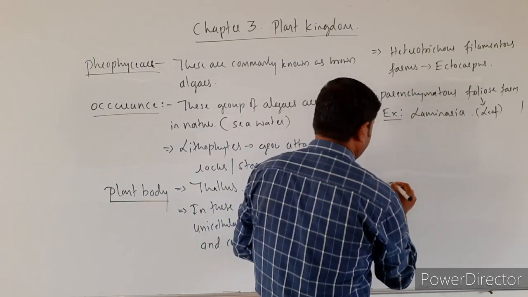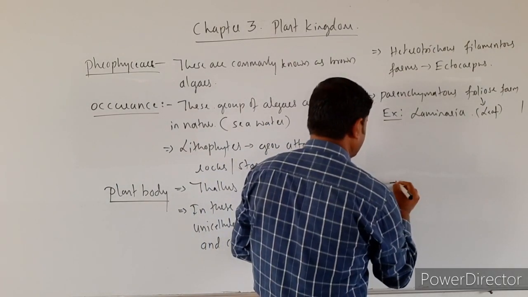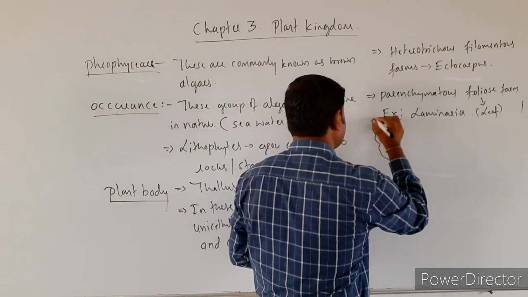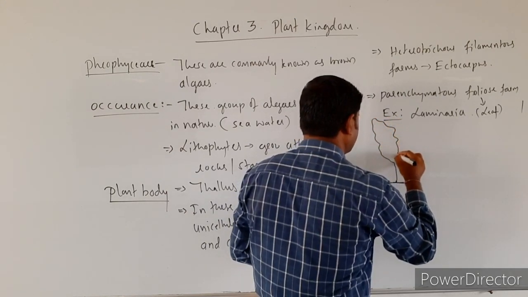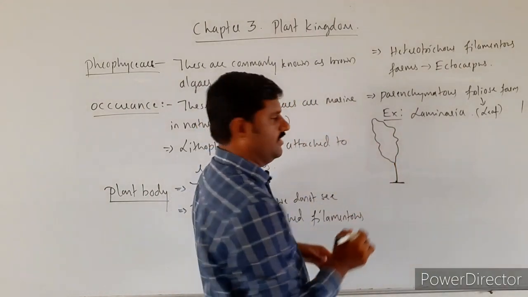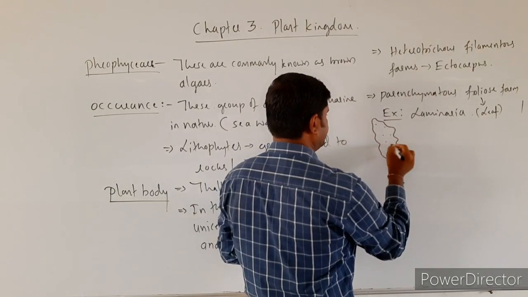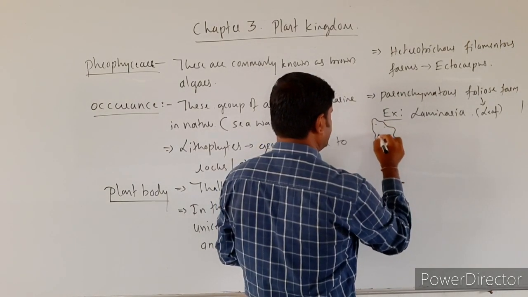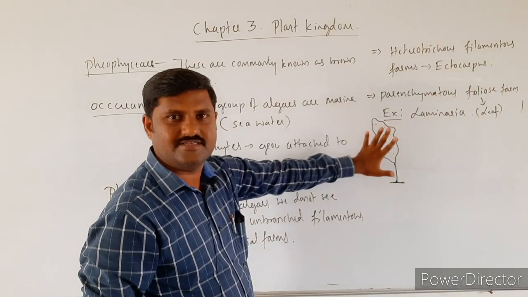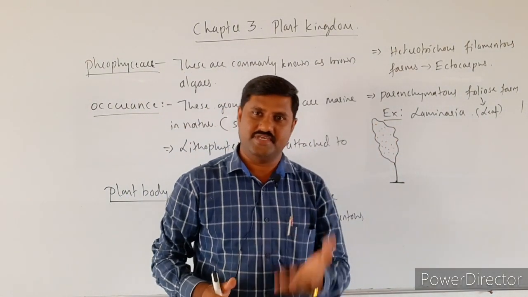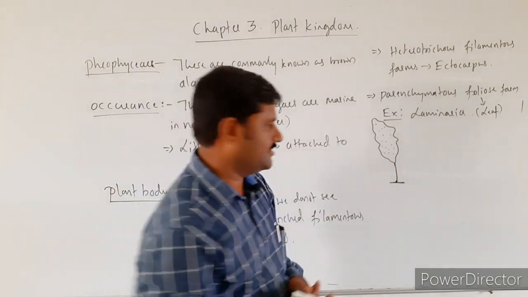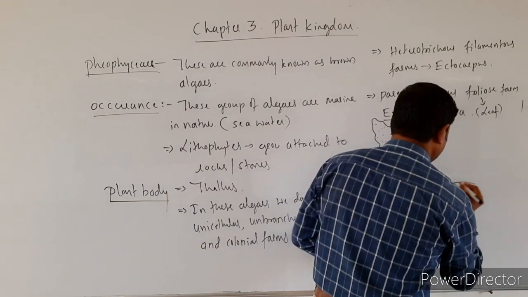See the structure of this Laminaria. This is more useful. Right, this kind of Laminaria, the plant body is foliose like, right? This kind of structures that we come across. Sometimes branched, Fucus is the best example for this one. See here, Fucus.